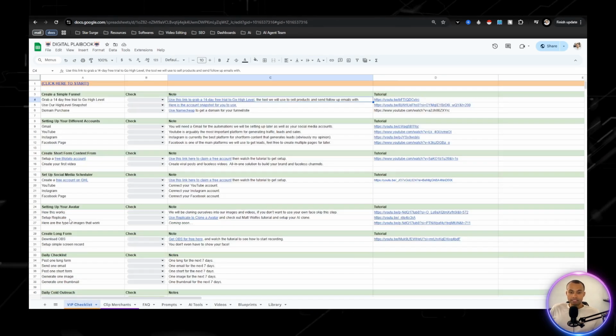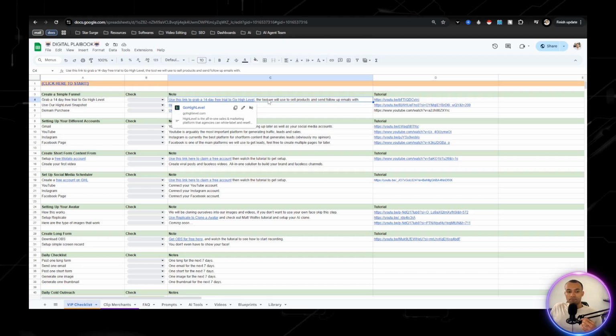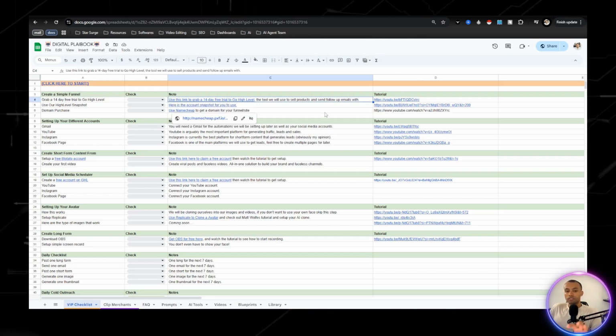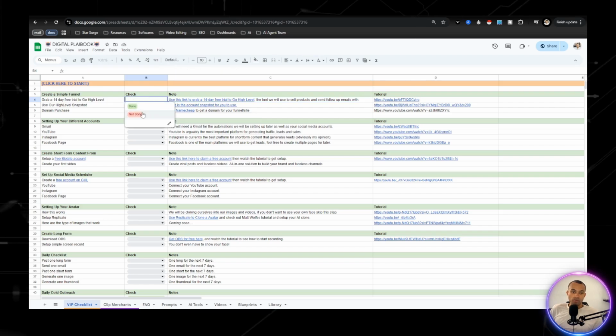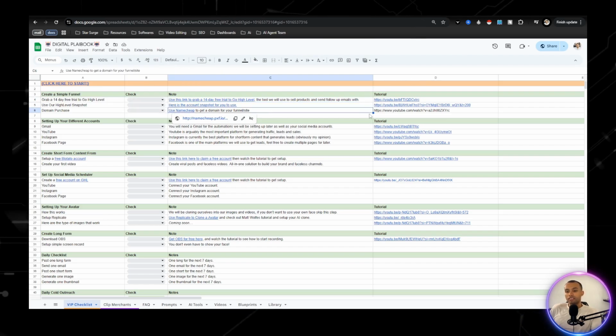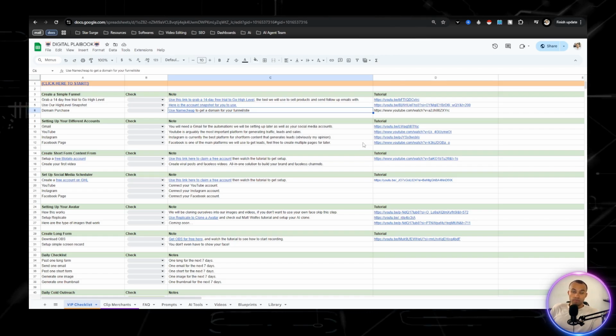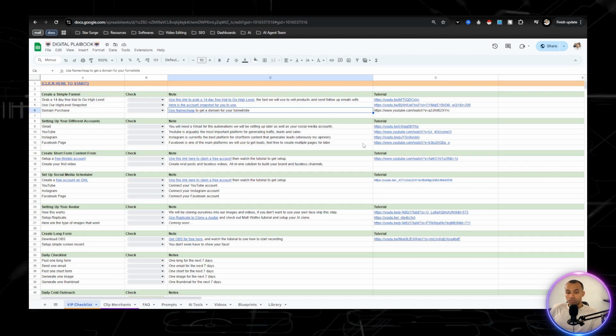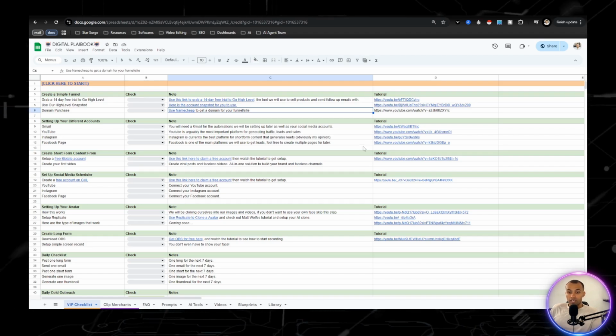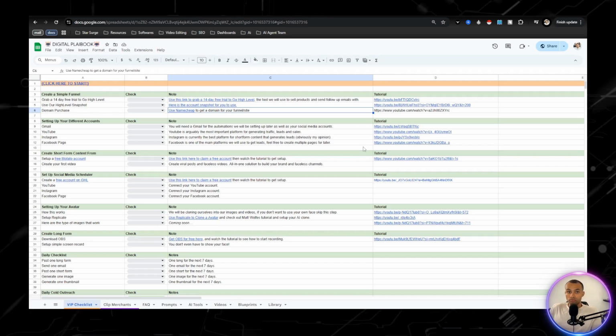So, going back to the checklist. Now, I'm going to go over some of this stuff pretty quickly. This is why I developed this digital playbook, because you literally can go through, check things off, and I literally walk you through it step by step. The only excuse is yourself of not taking the time to do this stuff. You're either going to find a way or find excuses.